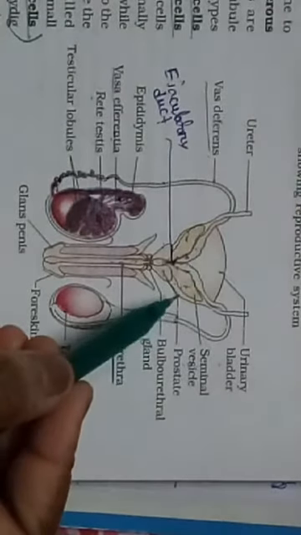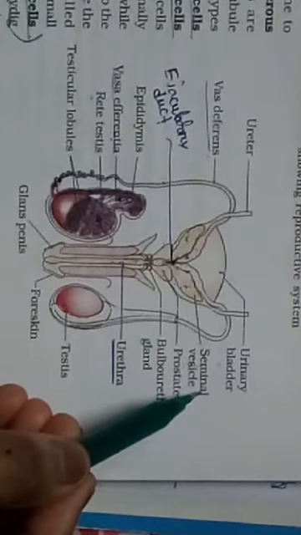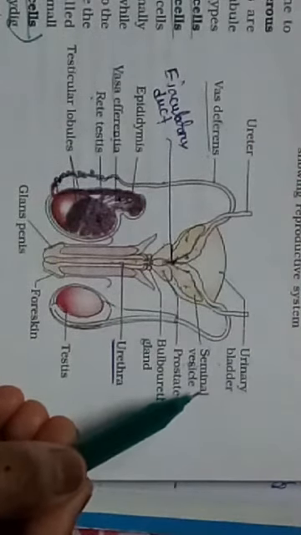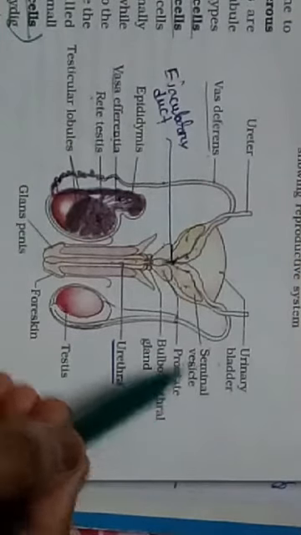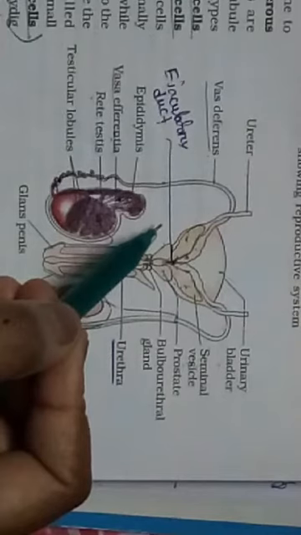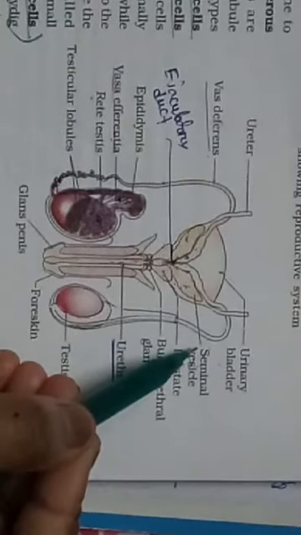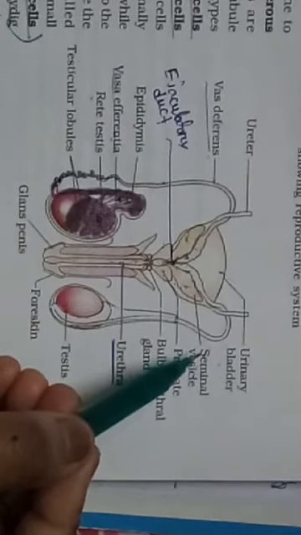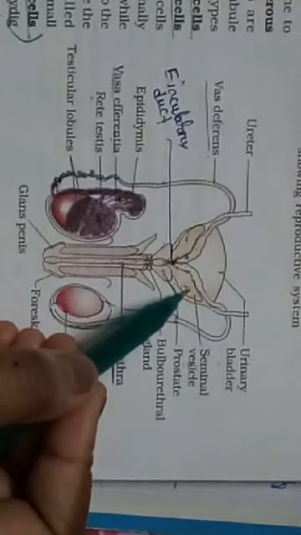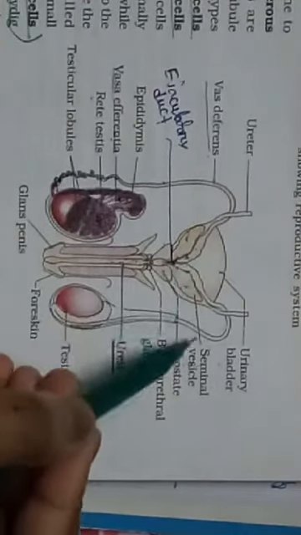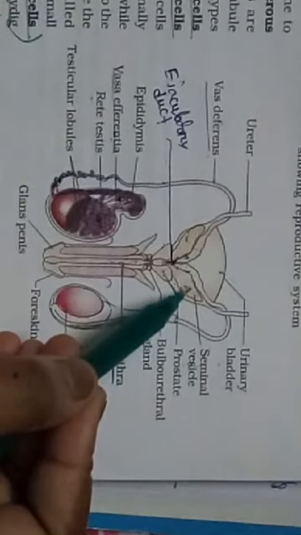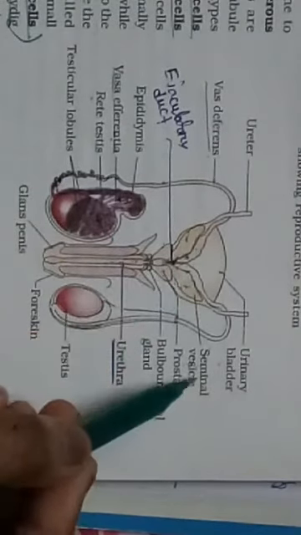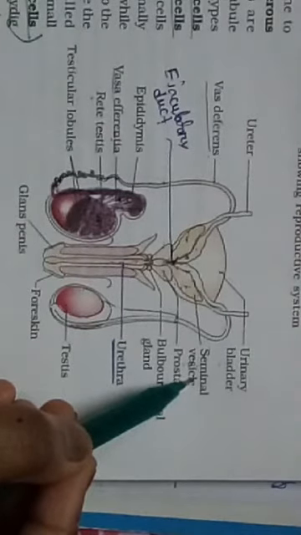There is also a very important function of seminal vesicle. Seminal vesicle produces alkaline seminal fluid. The seminal fluid forms 60% of the total volume of the semen. Remember, 60% of the total volume of the semen is formed by the alkaline fluid secreted by the seminal vesicles. This seminal fluid contains glucose and fructose, which will nourish the developing spermatozoa.